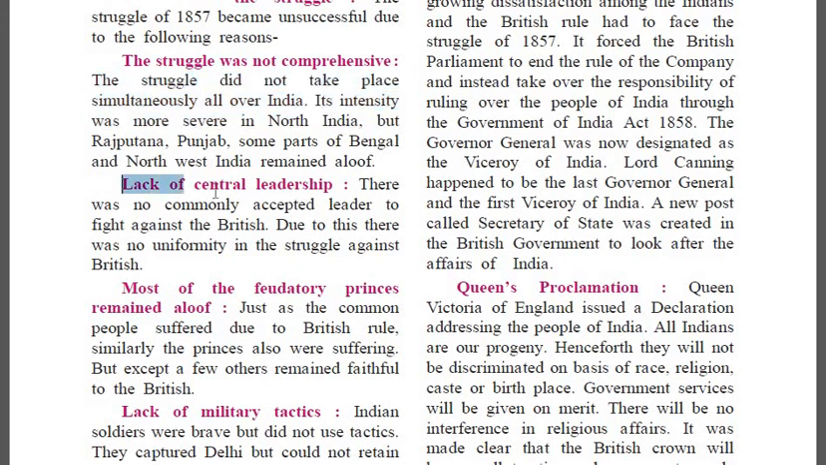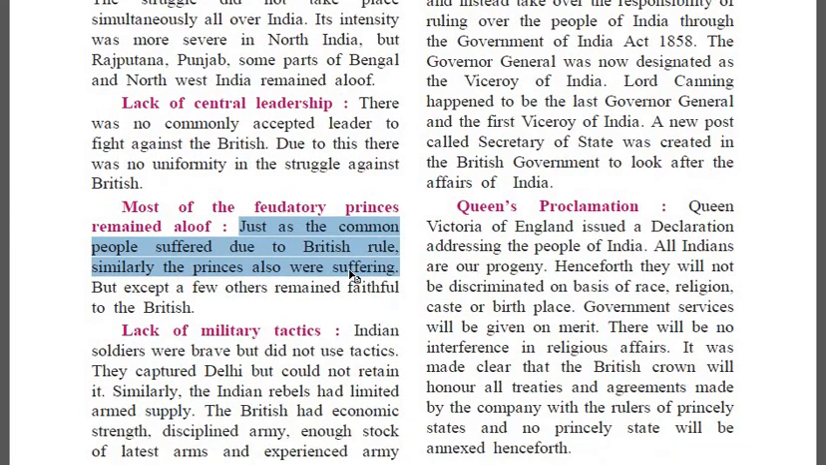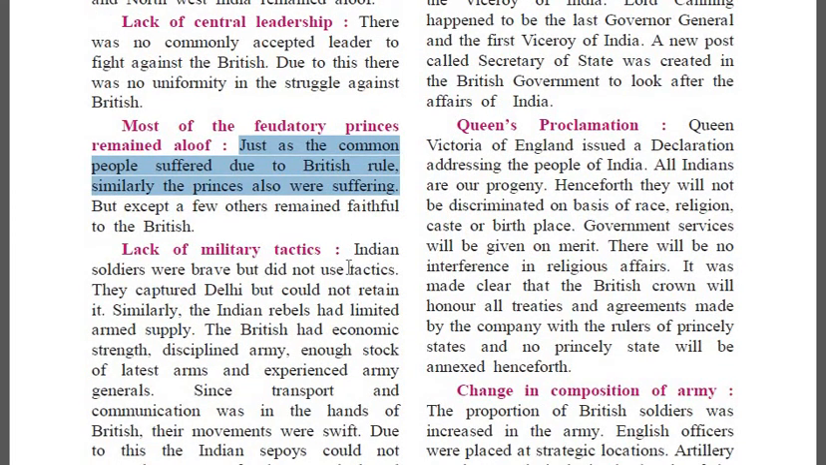Point number 2. Write the heading. Lack of central leadership. Under this, write the first 2 lines. There was no commonly accepted leader to fight against the British. Then point number 3, the next heading. Most of the feudatory princes remained aloof. Under this, you write till suffering, just as the common till suffering. Then point number 4,